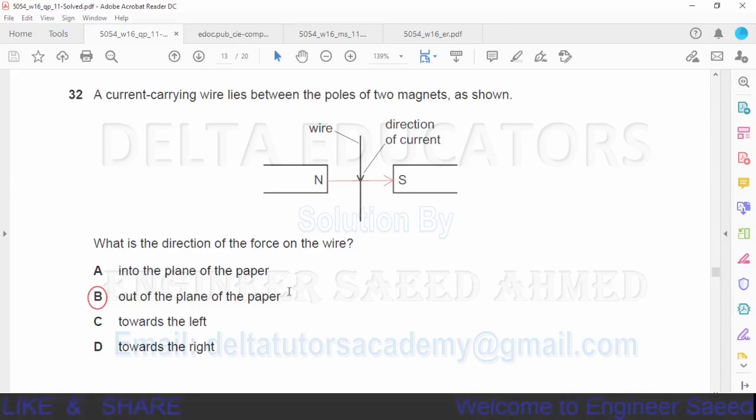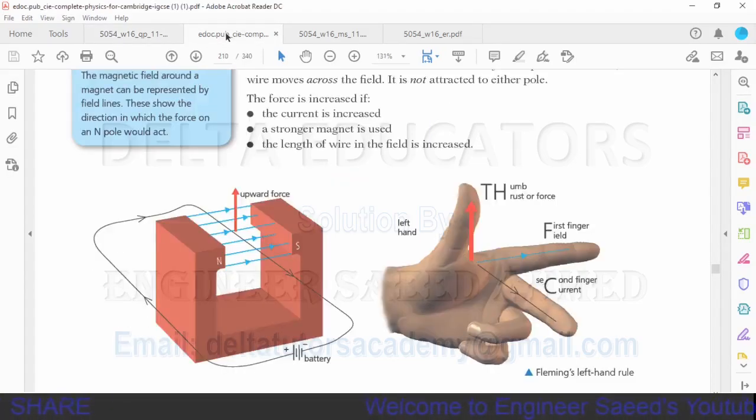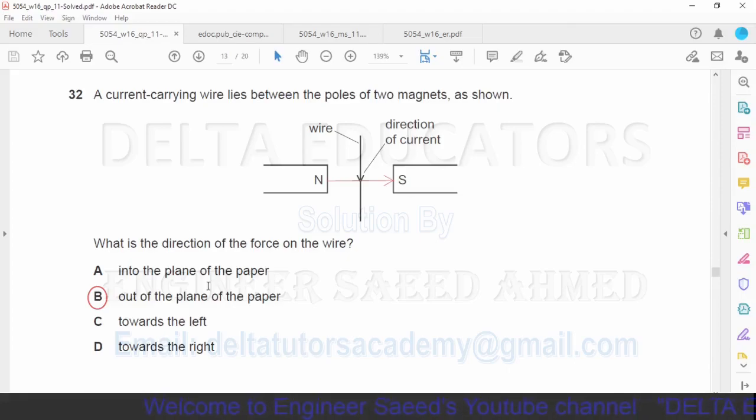Okay, you should remember that here the current is not conventional current. It is not written here as conventional current. So here current is because of flow of negative charges. And when the current is because of flow of negative charges, the direction of this finger will be in the opposite direction. So by using Fleming's left hand rule, we can find out the direction of the force and it will be out of the plane of the paper.